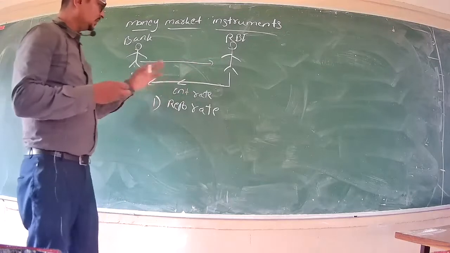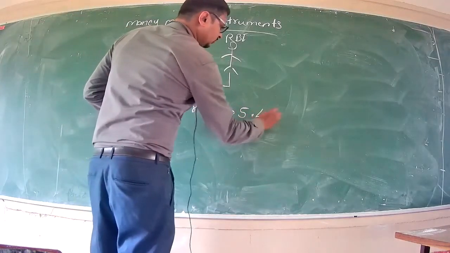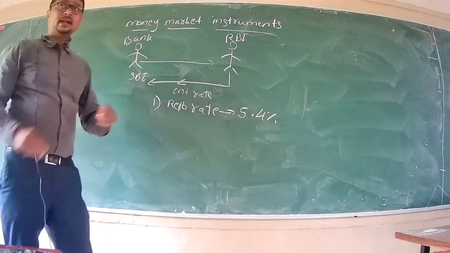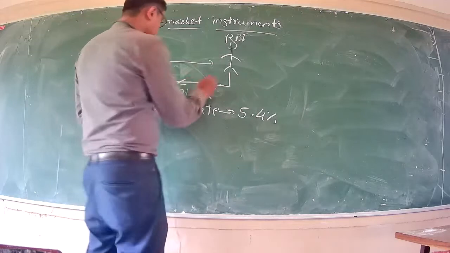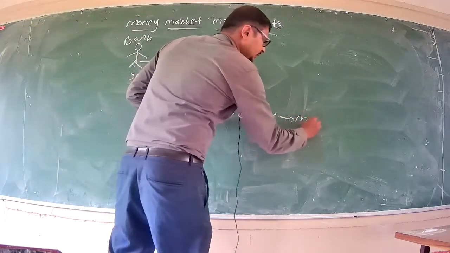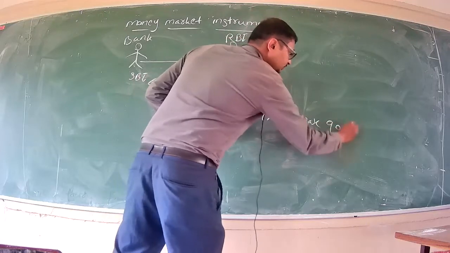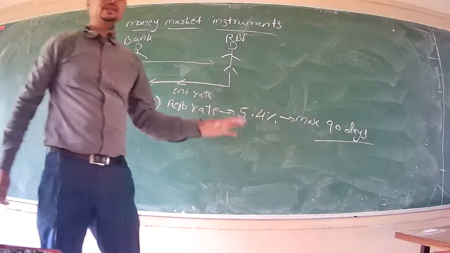Currently the repo rate in India is 5.4%, right? And the maximum period, the repayment of the loan takes place within 90 days. Make note of it: maximum 90 days.